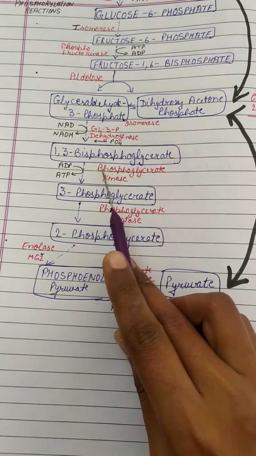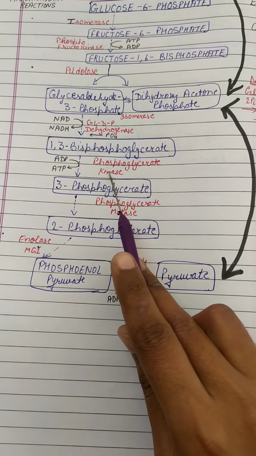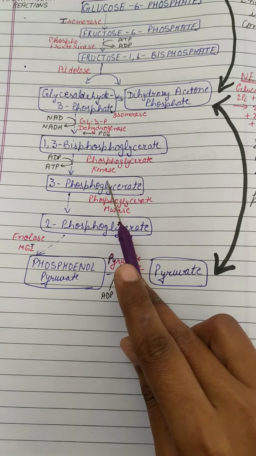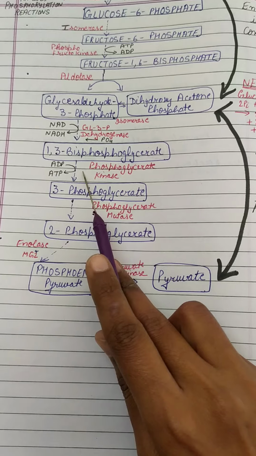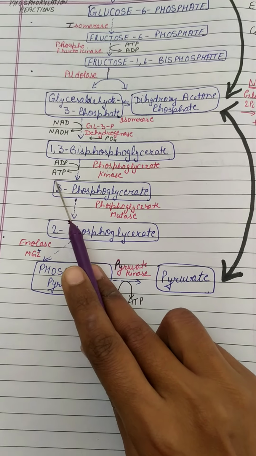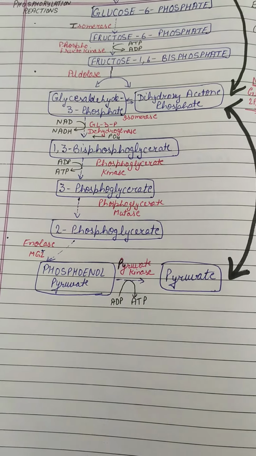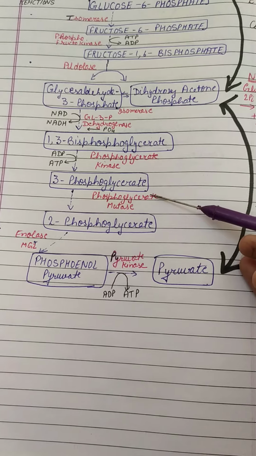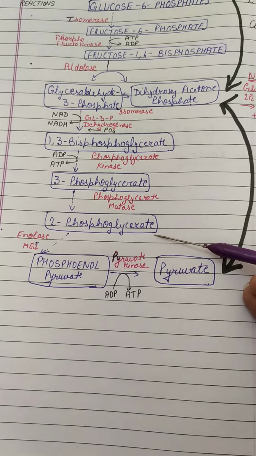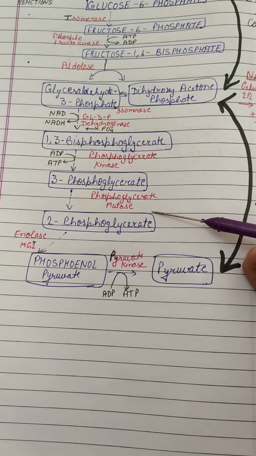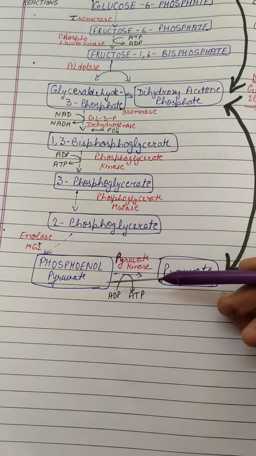Next, 1,3-bisphosphoglycerate will convert itself into 3-phosphoglycerate with the help of the enzyme known as phosphoglycerate kinase. This kinase enzyme will again use one inorganic phosphate and convert it into the energy molecule ATP, so energy is released. Further, 3-phosphoglycerate is converted into 2-phosphoglycerate with the help of the enzyme phosphoglycerate mutase, a rearrangement reaction.